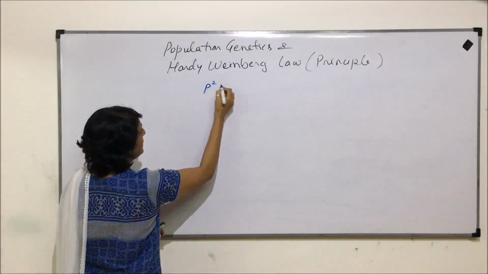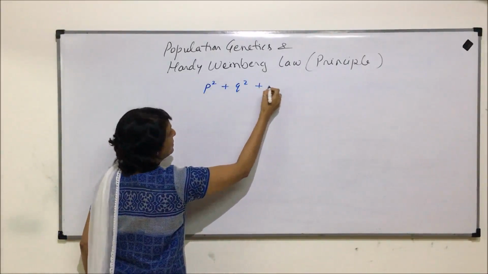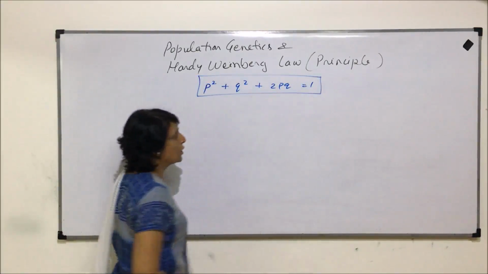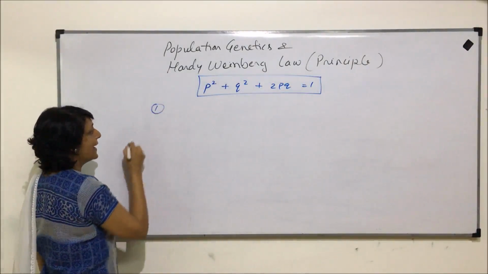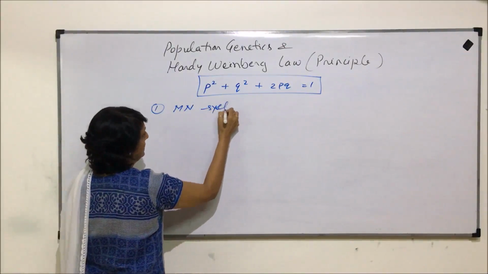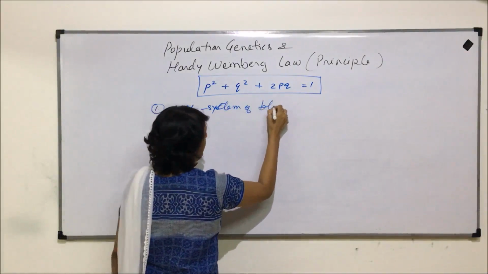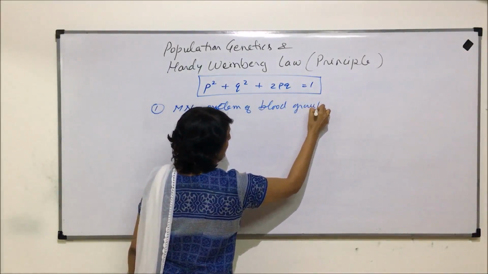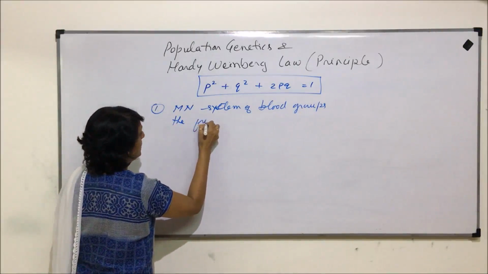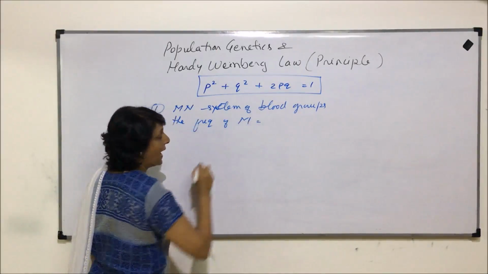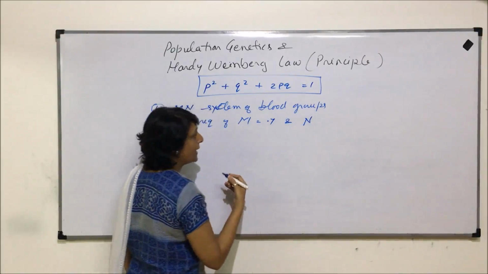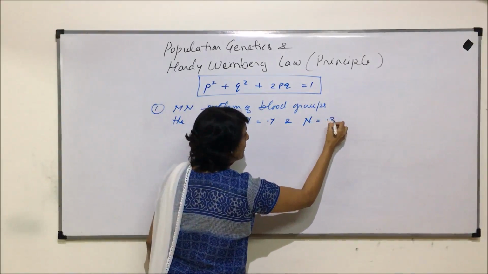Let us write down this one: p² + 2pq + q² is equal to 1. This is the Hardy-Weinberg equilibrium. Suppose there is a question that in the MN system of blood groups, the frequency of one allele, the frequency of M allele, is say 0.7, and of the other allele, that is N, is equal to 0.3.